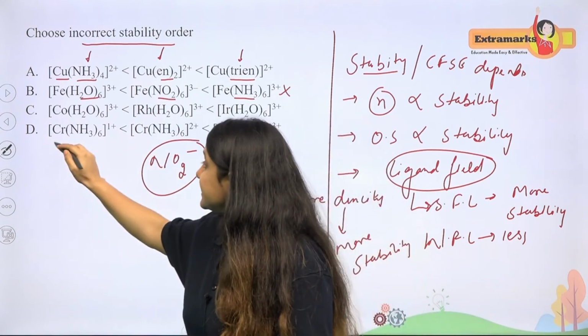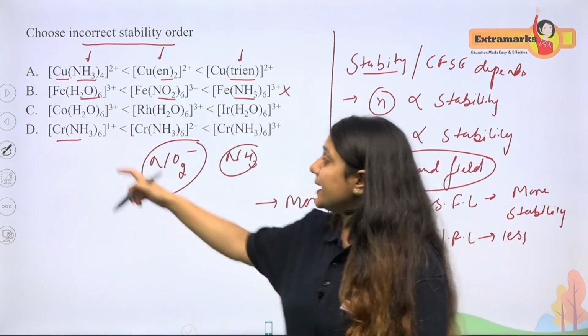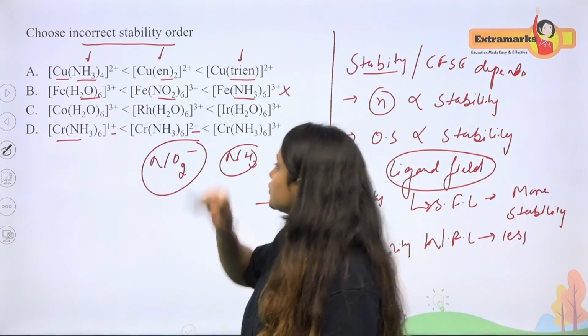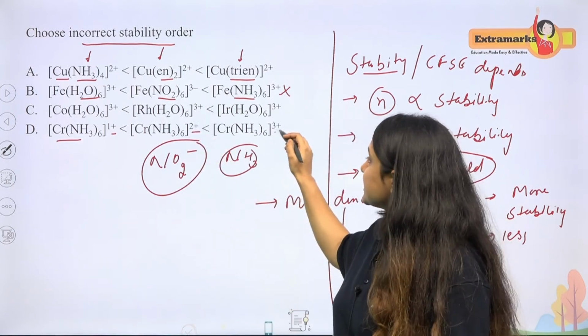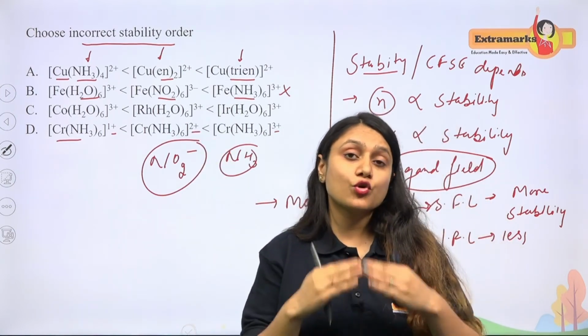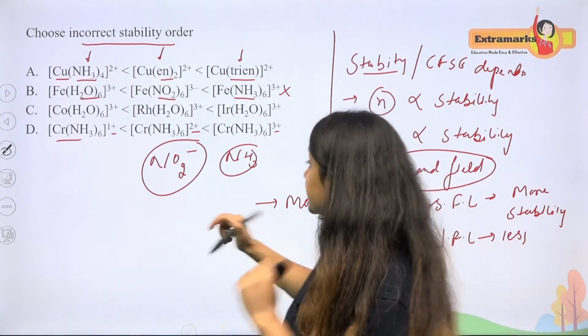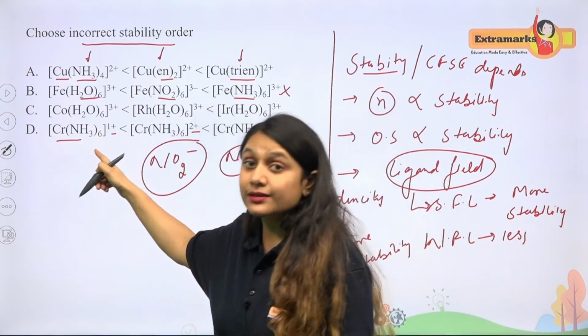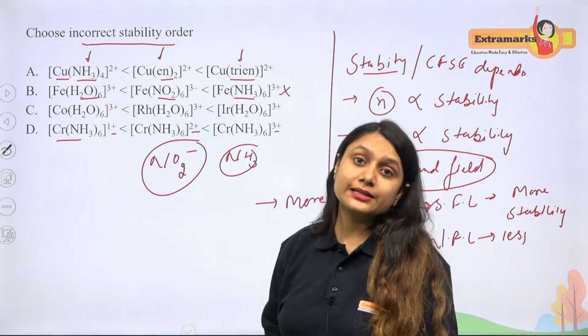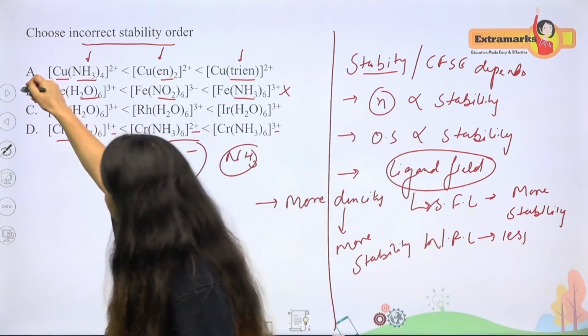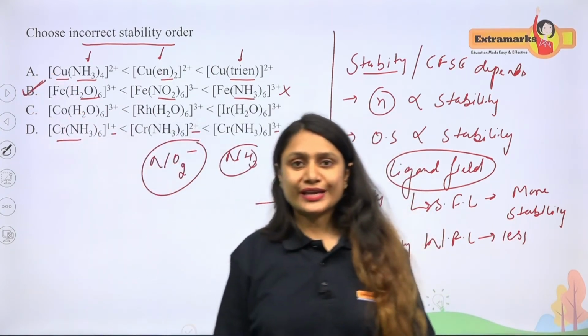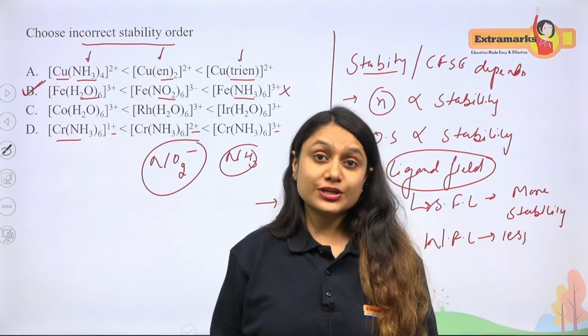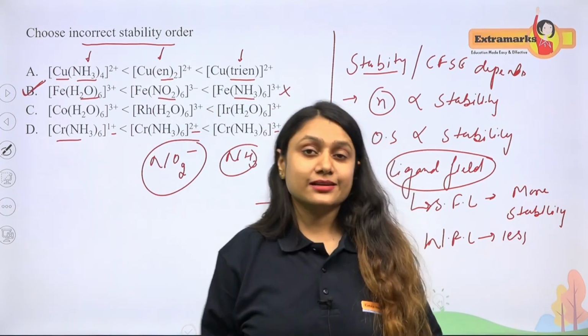Now as you can see in this particular question, chromium NH3 plus 1, then oxidation state is plus 2, then oxidation state is plus 3. Just now I told you, the higher the oxidation state, the more the stability. So this is also a correct statement but the incorrect answer. So the correct answer will be B. I hope this question is clear to all of you. The field strength is clear to all of you.